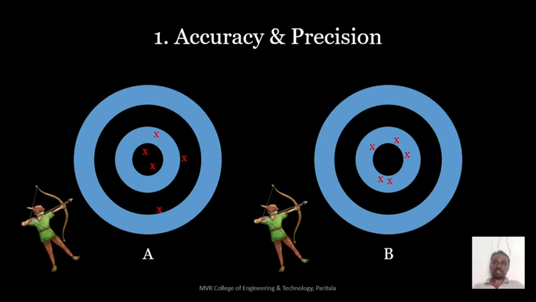But what about his precision? He hit 5 times, and there is a lot of difference between each successive shot, between the first and second, third and fifth. But see person B. He was not hitting the middle, but the distance between the true value and the hit value is always the same. That means he is more precise. Of course, he was not accurate because he was not hitting the true value.